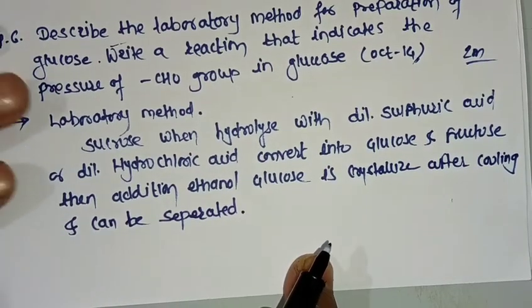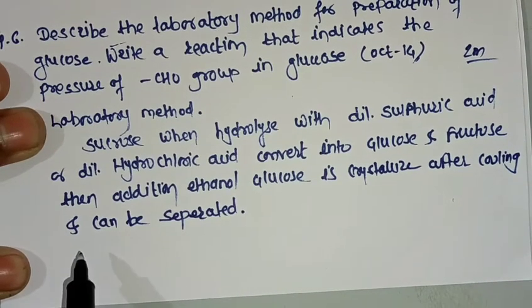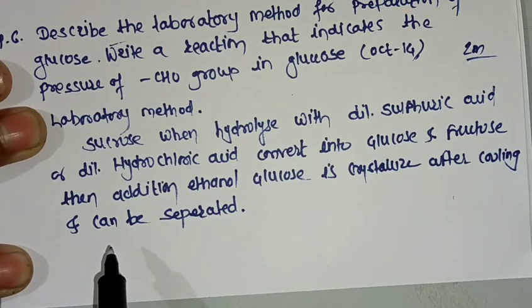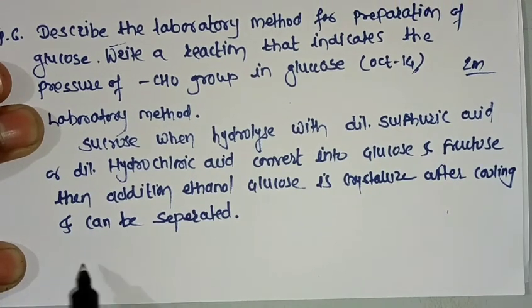Now the reactions of glucose. Glucose having formula C6H12O6 can be prepared from sucrose. What is the formula of sucrose? C12H22O11.